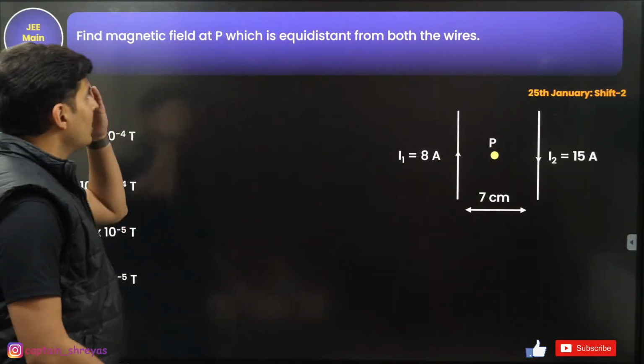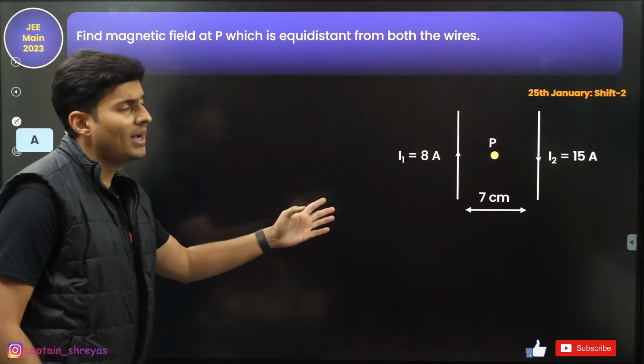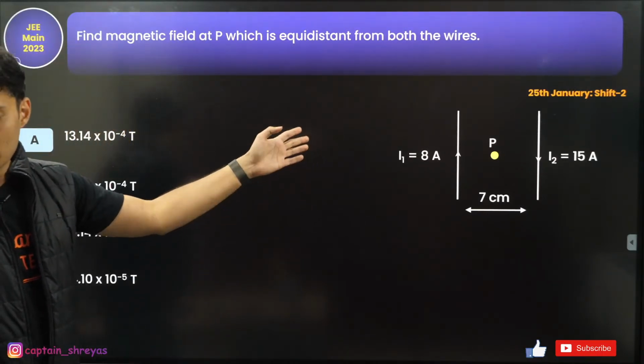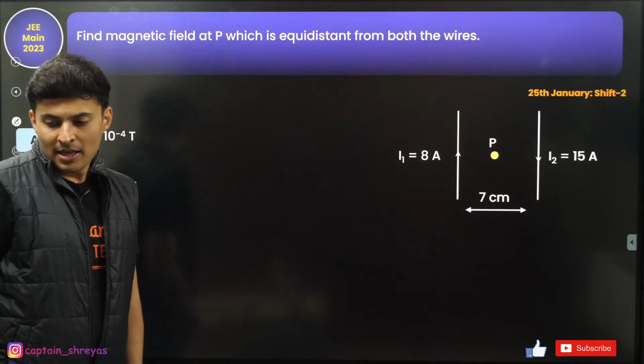Find the magnetic field at a point P which is equidistant from both the wires. At a point P which is equidistant from both the wires.